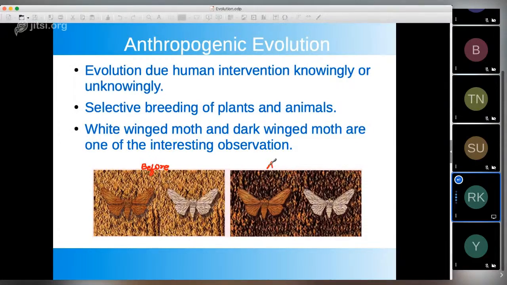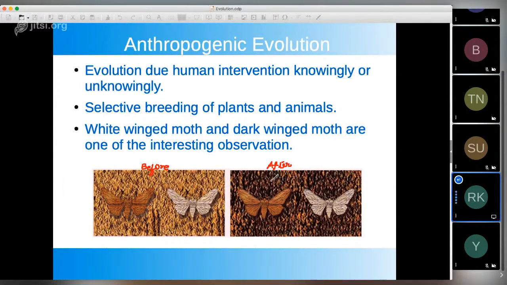So how did industrialization affect this? It caused a lot of smoke, and smoke and soot deposited on the bark of trees, and because of that the background changed.